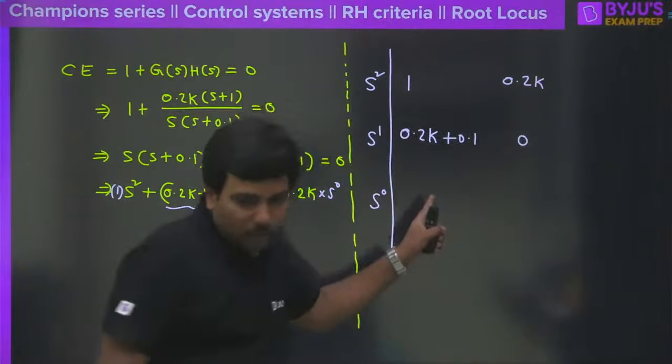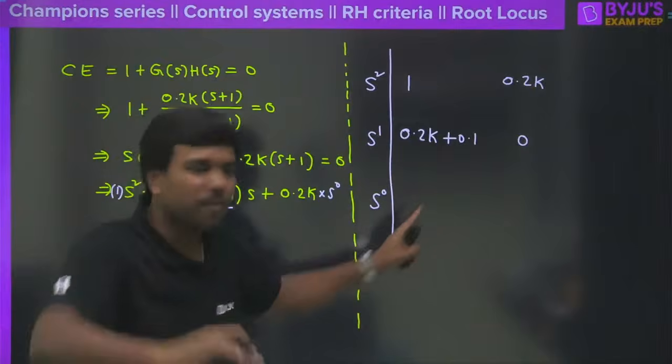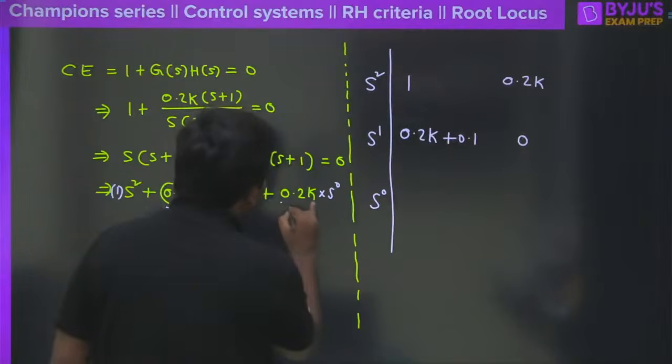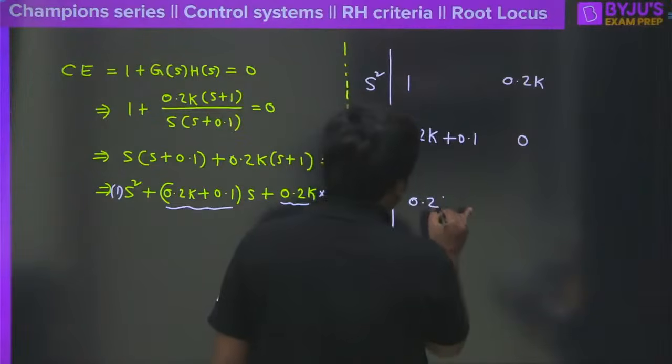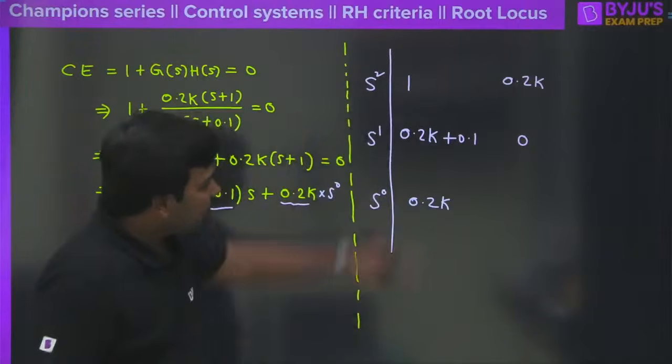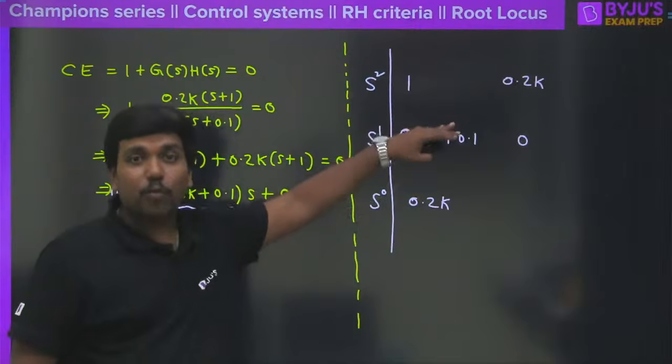Then what would be the coefficient of S power 0? It is dead simple, right? The coefficient of S power 0 is already available here, so we need not do anything. It is 0.2K here. Now tell me for which value of K the closed loop system is stable.